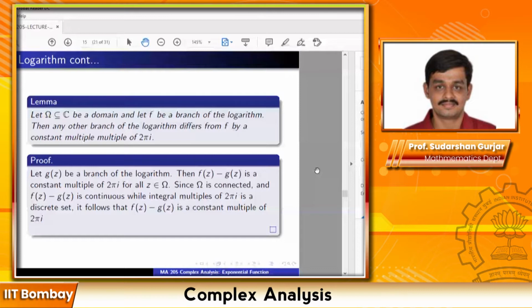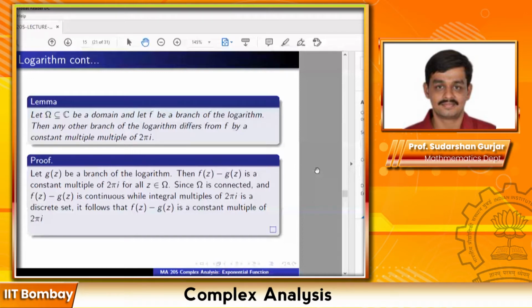Then f(z) minus g(z) is a constant, well, I should not say constant. So please ignore the word constant. Then f(z) minus g(z) is a multiple of 2 pi i for all z in omega. But the multiple may change depending on z. So at some point it may be 2 pi i, at some other point it may be 4 pi i, and so on. But it's a multiple of 2 pi i for all z inside omega. The word constant should be removed. I will make that correction.